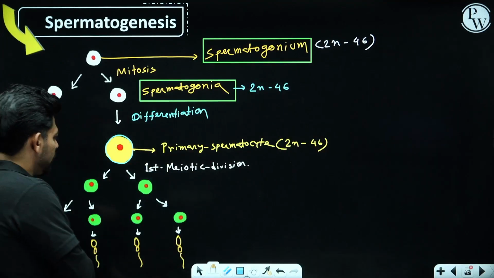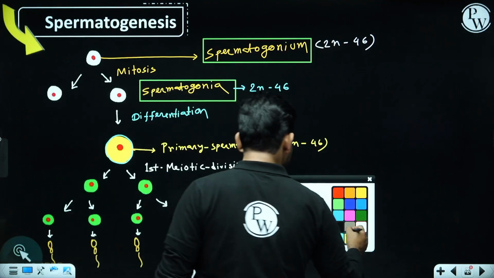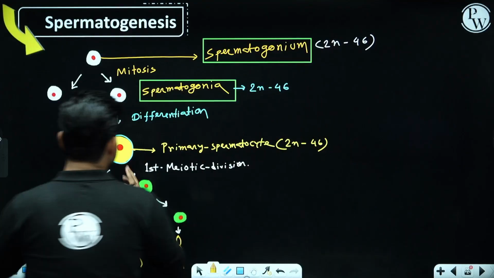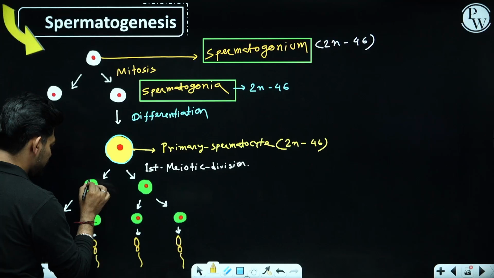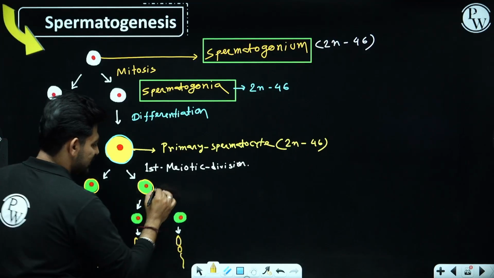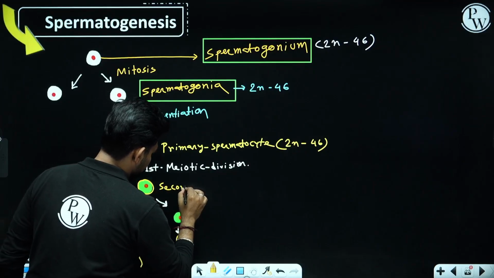Now, as a result of first meiotic division, from one single primary spermatocyte, we are going to get two secondary spermatocytes.